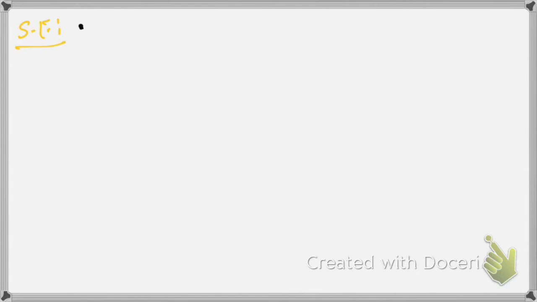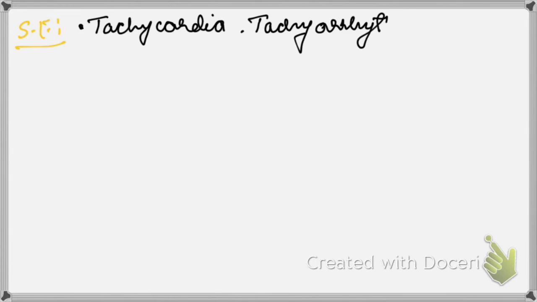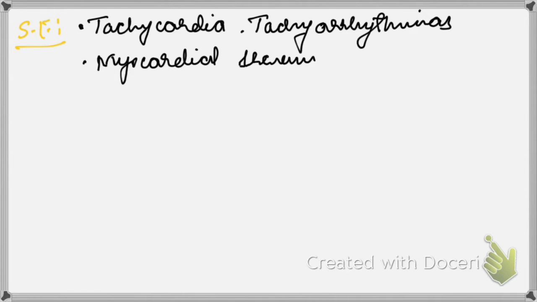So now let's discuss the side effects of the drug. One is it causes tachycardia and it can also lead to tachyarrhythmia. So avoid it in a critical patient who already has tachycardia secondary to hypotension and sepsis. Usually it's a reflex mechanism. So any patient having a heart rate of more than 120, 130 or 140, this can further worsen the tachycardia, so try to avoid this. And one more is it causes myocardial ischemia via beta 1 receptor action.